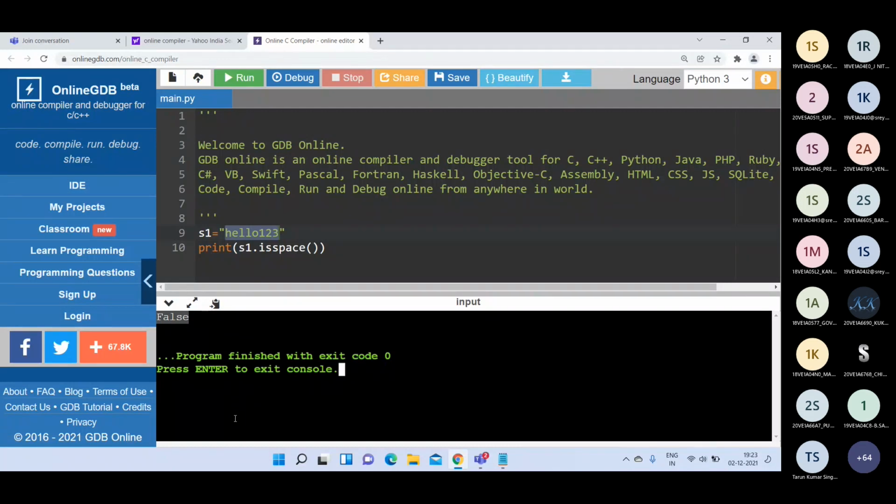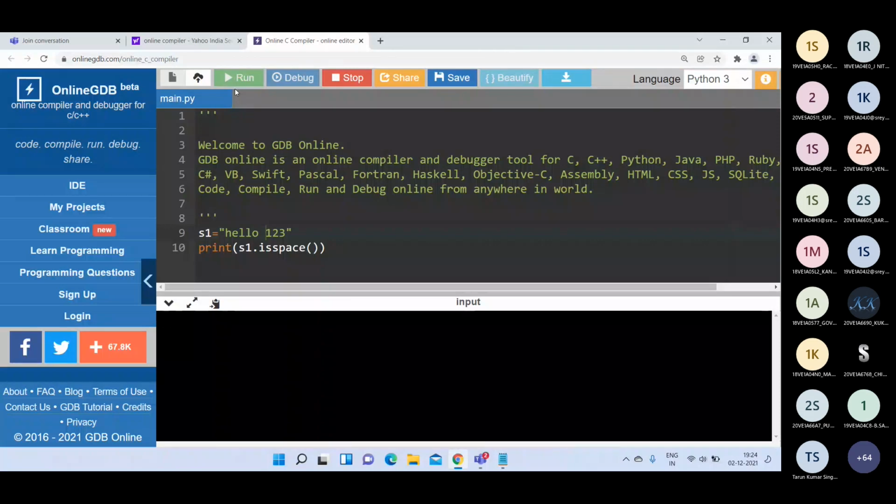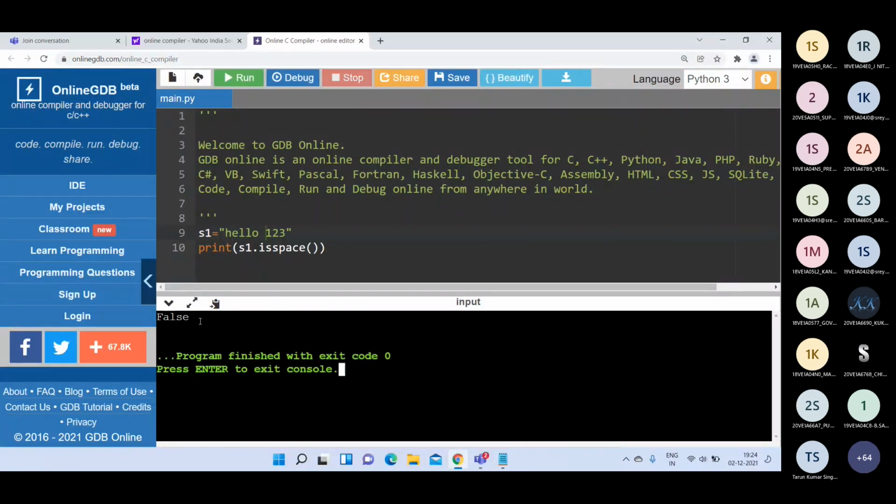Then also we will get false. Only if it is space will you get true, otherwise you will get false. See here, you will get true because we have only space here.